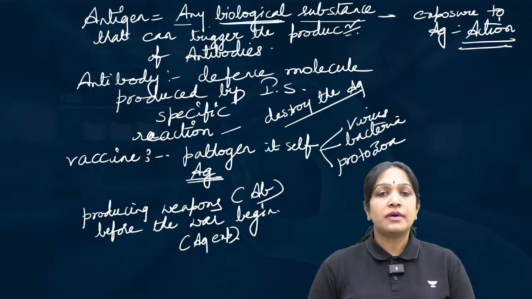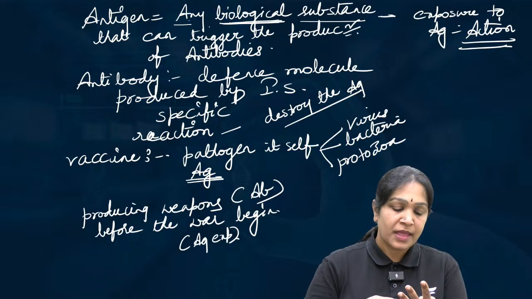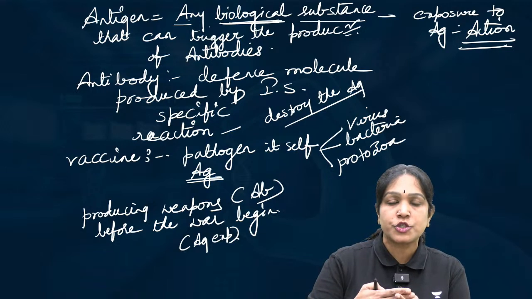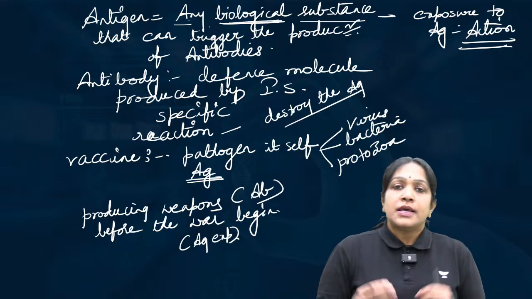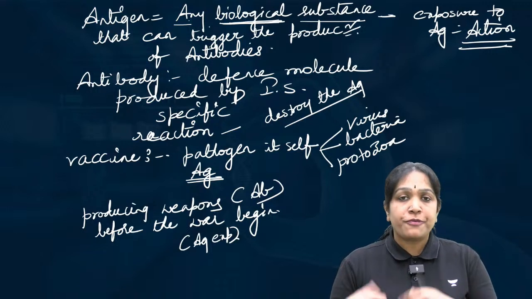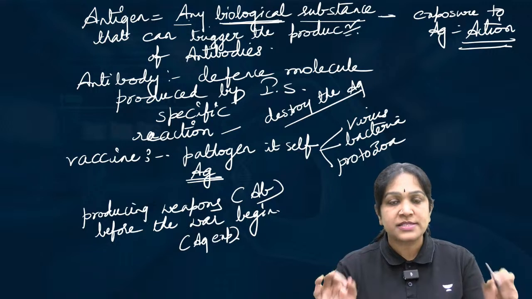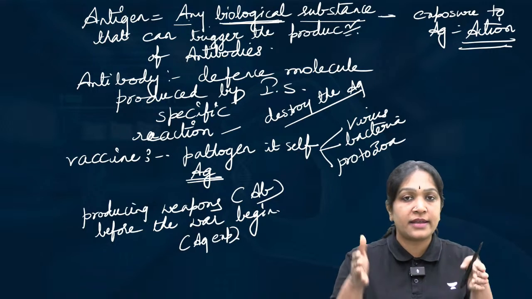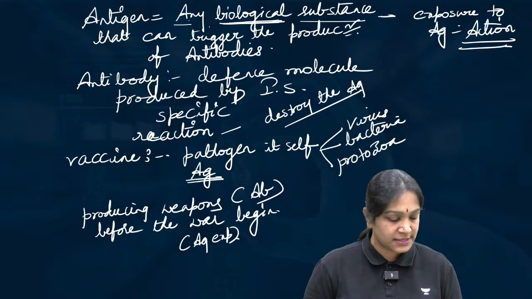Okay, so if really a polio virus comes into our body, before we produce antibodies, the virus will start showing its impact on our body. It means before we produce antibodies, it can cause all the damage. So the best idea is to produce the antibodies before the antigen comes, like dig the well before we feel thirsty. That is the concept of vaccines.